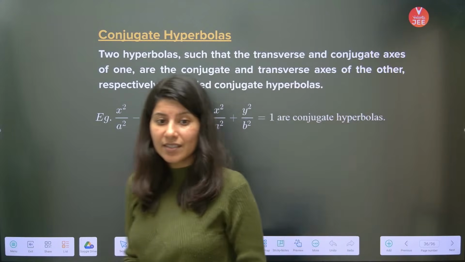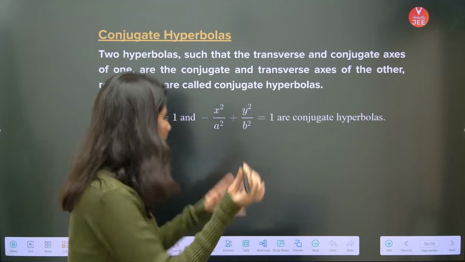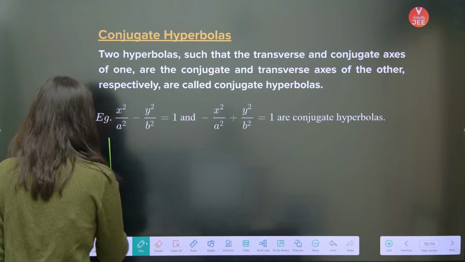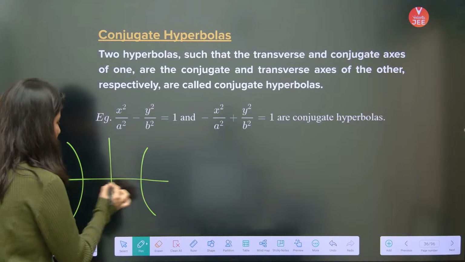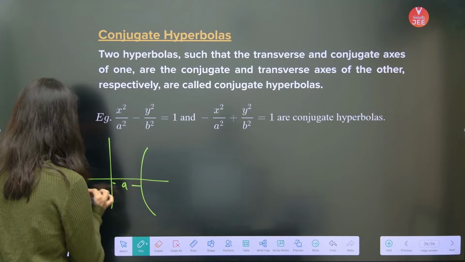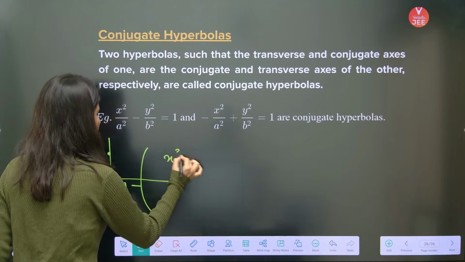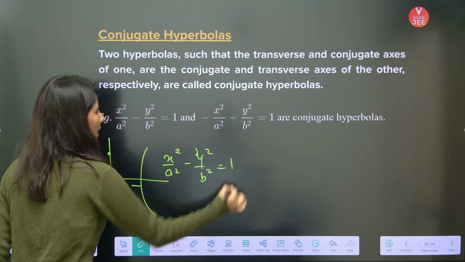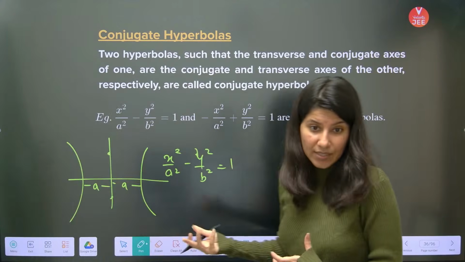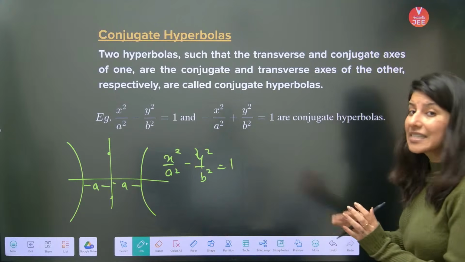Now there is a term which is conjugate hyperbola. So what is a conjugate hyperbola? Let me tell you. Suppose I say that this is a hyperbola, so this length is obviously A and this length is B. Basically x square by A square minus y square by B square equals 1. Now the same values A and B are there, but the sign will get changed.